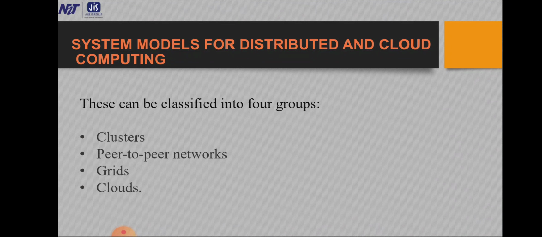Next is grid. Grids are heterogeneous clusters interconnected by high speed network links over selected resource sites. Centralized control, server oriented with authorized security.